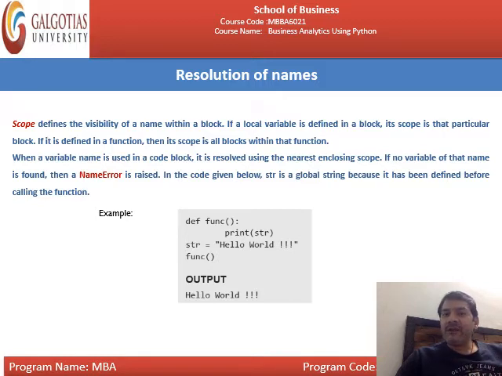In the code given below, str is a global string because it has been defined before calling the function. You can see this example: def function, then print str. What is str? You have written str equal to hello world, and finally you call the function. Output will be hello world. This is all about the resolution of names.